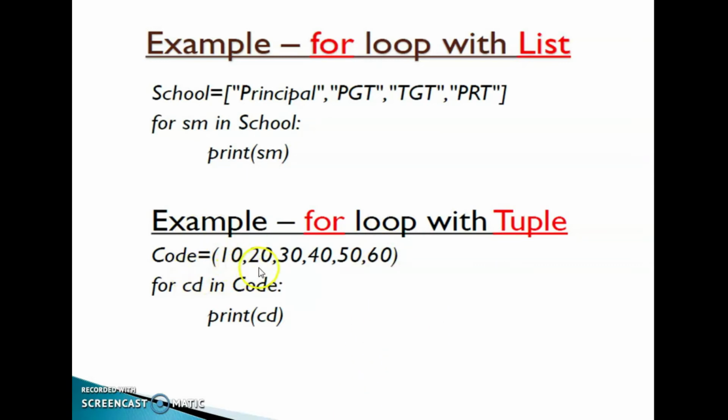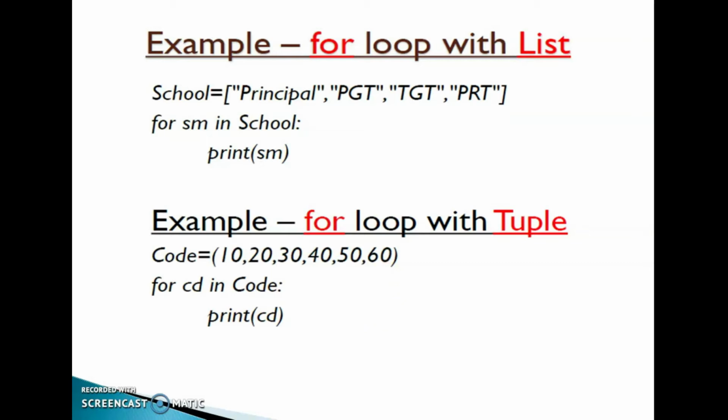Here we have another example with a tuple. Code is equal to (10, 20, 30, 40, 50, 60). For cd in code, cd is a variable. It will read from 10 to 60, each time moving ahead by one item. For cd in code, print cd means it will print all the values in the tuple. When it reaches the end of the tuple, it will automatically break from the loop.